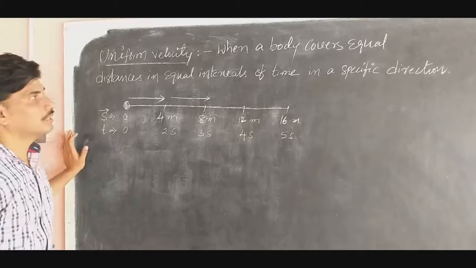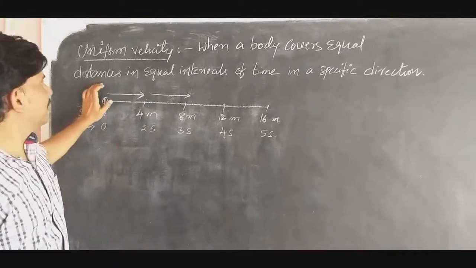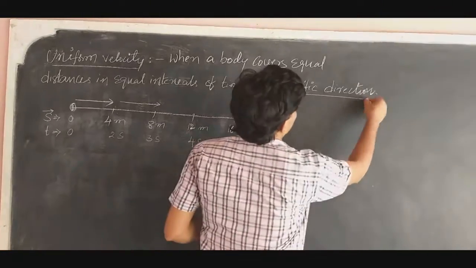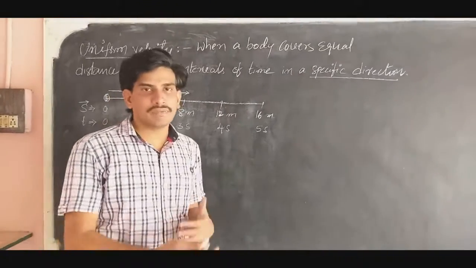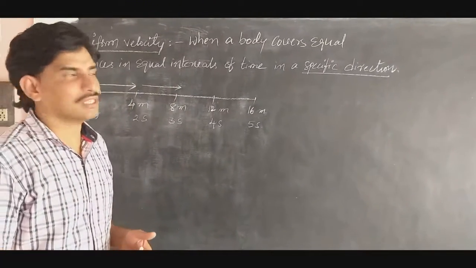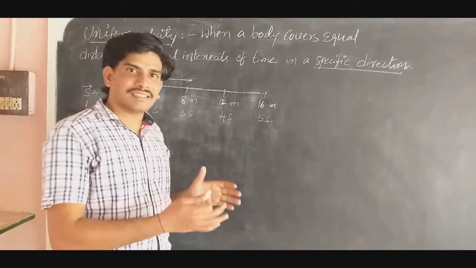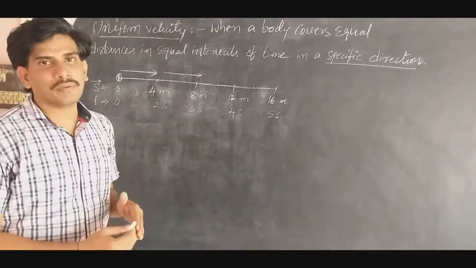Uniform velocity. Uniform velocity means when a body covers equal distances in equal intervals of time in a specific direction. As we discussed, speed with a specific direction is called velocity. So what is uniform velocity? The body should cover equal distances in a particular direction in equal intervals of time. Then we will call it uniform velocity.